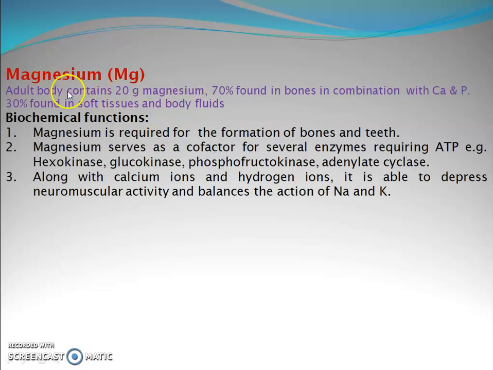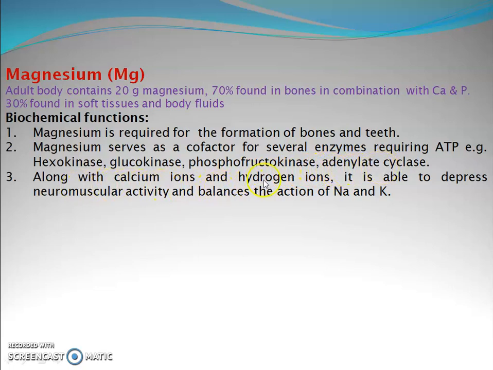So, magnesium. The adult body contains 20 gram magnesium, 70% found in bones in combination with calcium and phosphorus, and 30% found in soft tissues and body fluids. Biochemical function includes: magnesium is required for the formation of bones and teeth. Magnesium serves as a cofactor for several enzymes requiring ATP. Example: hexokinase, glucokinase, phosphofructokinase, adenylate cyclase.